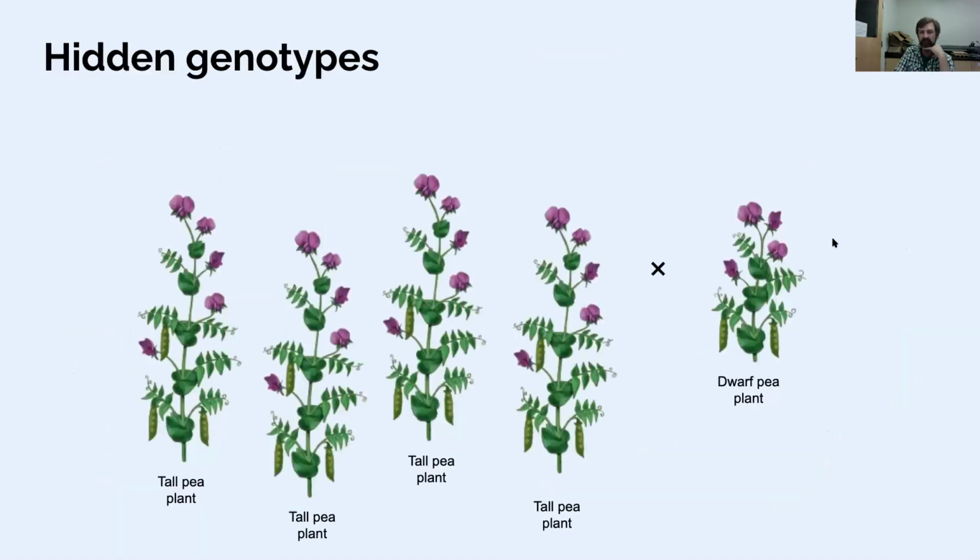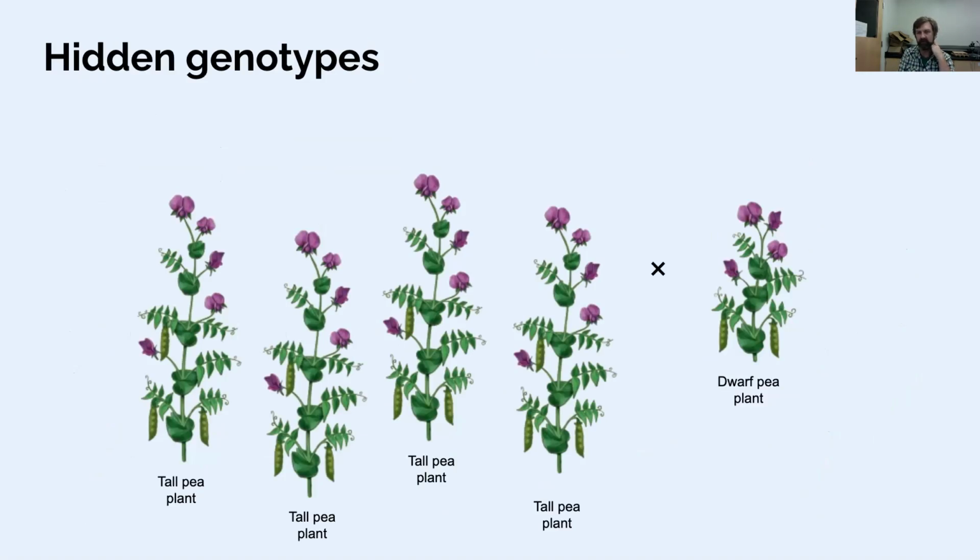So as we've seen, it's possible to be heterozygous or homozygous dominant and have the same phenotype. So these tall pea plants, we know that they have at least one big T allele. We don't know if they're homozygous, big T, or heterozygous, big T, little t. So how do we figure that out?